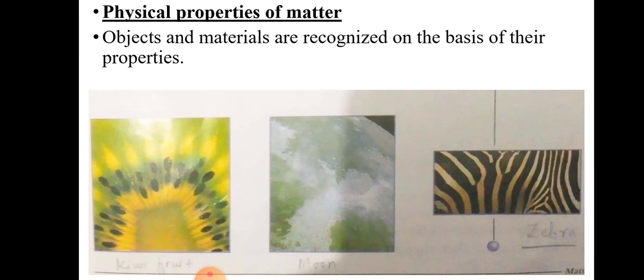The second one is a moon, so write moon for the second picture. The third picture, the last one, represents the skin of an animal, and as we know, there is only one animal in the world which has black and white bands all over its surface, and that is the zebra. So write zebra for the last picture.